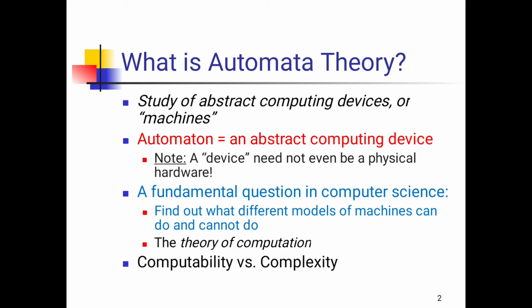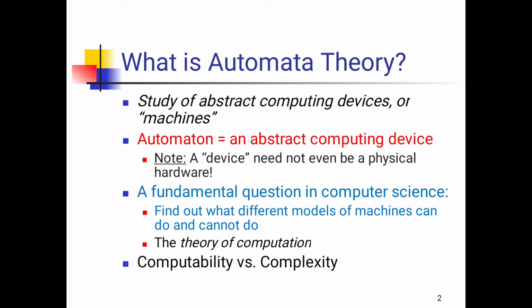Computability means whether the machine accepts the input or not. Complexity means there are many solutions for a problem, and we take the optimal solution, the one with low complexity.